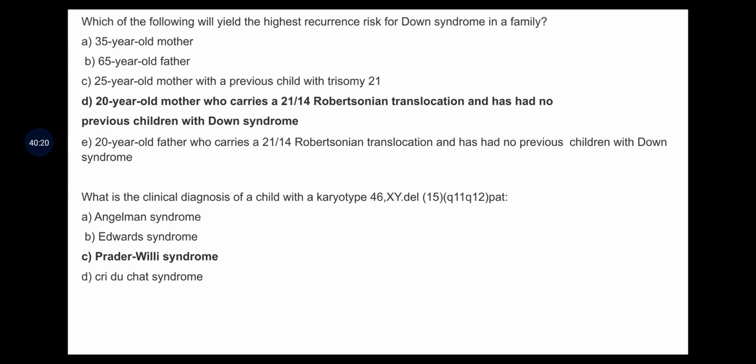Next question: which of the following will yield the highest recurrence risk for Down syndrome in a family? The options are: 35-year-old mother, 65-year-old father, 25-year-old mother with a previous child with trisomy 21, then 20-year-old mother who carries a 21/14 Robertsonian translocation and has had no previous children with Down syndrome. The answer here will be D. The clinical diagnosis of the child with a karyotype 46,XY deletion is Prader-Willi syndrome.